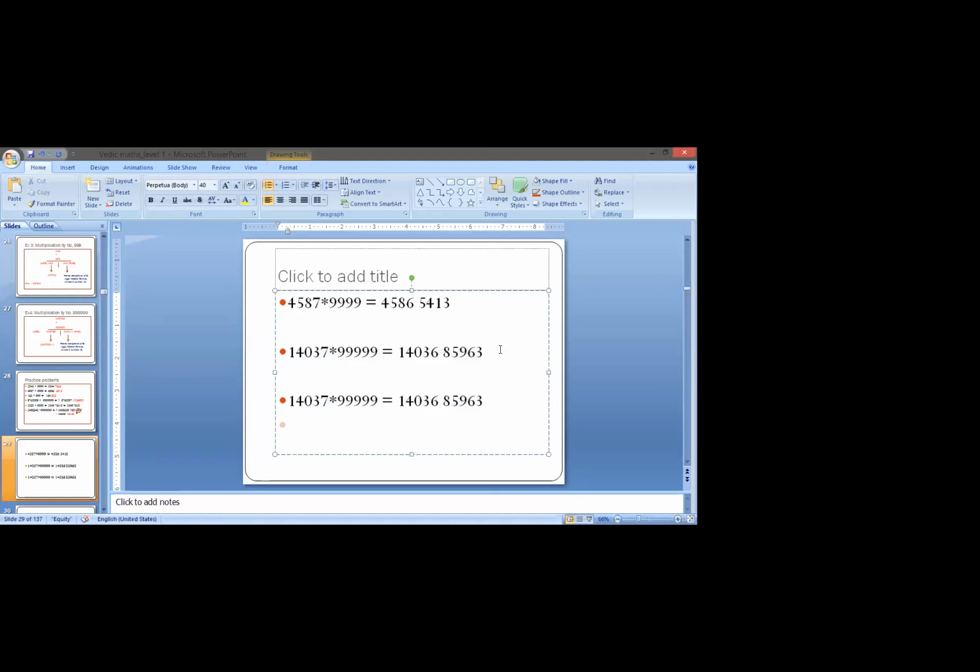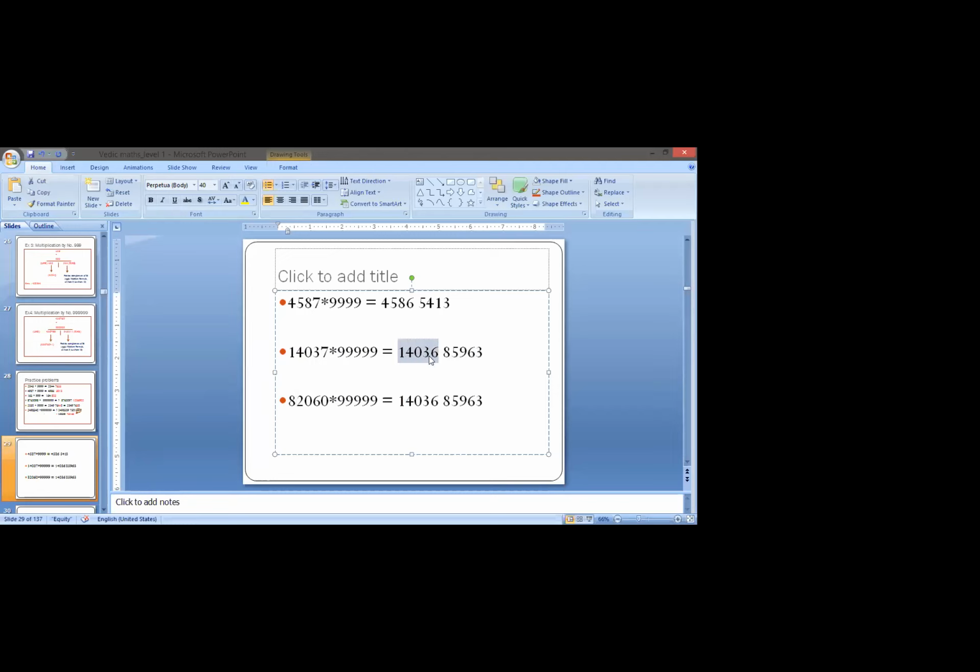Ma'am, I have one more question. Yes, बेटा, पूछिए. Ma'am, here everyone is writing 14036. Yes, beta, 36 because this is the left hand side part, right?